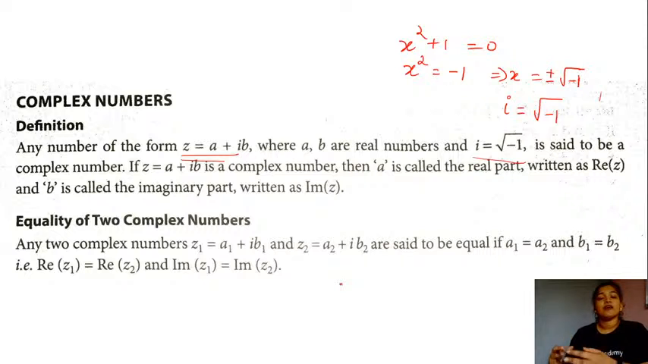Or in the other way, if I say two complex numbers are equal, what do we infer immediately? The real parts of both the complex numbers should be equal, and the imaginary parts of both the complex numbers should also be equal in this case.